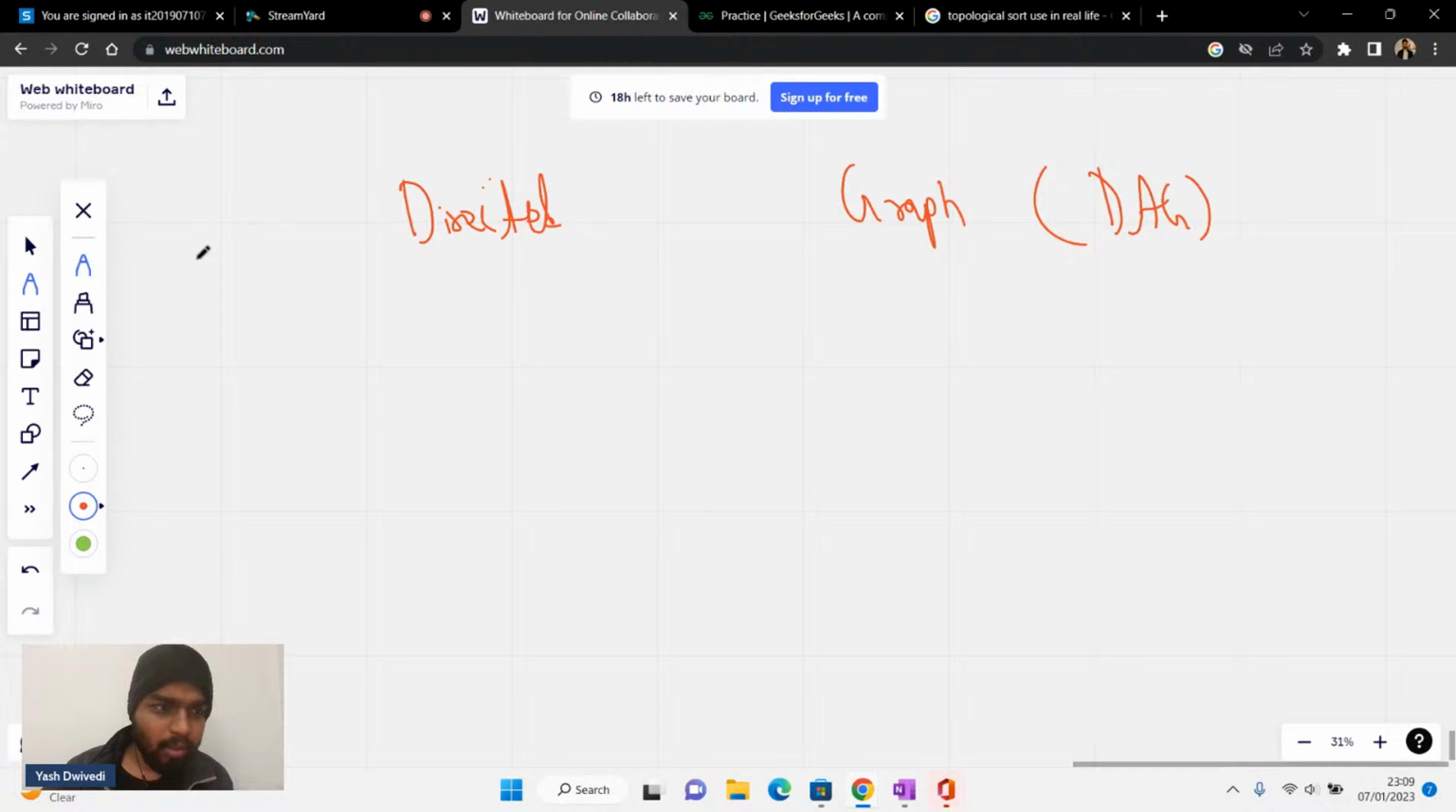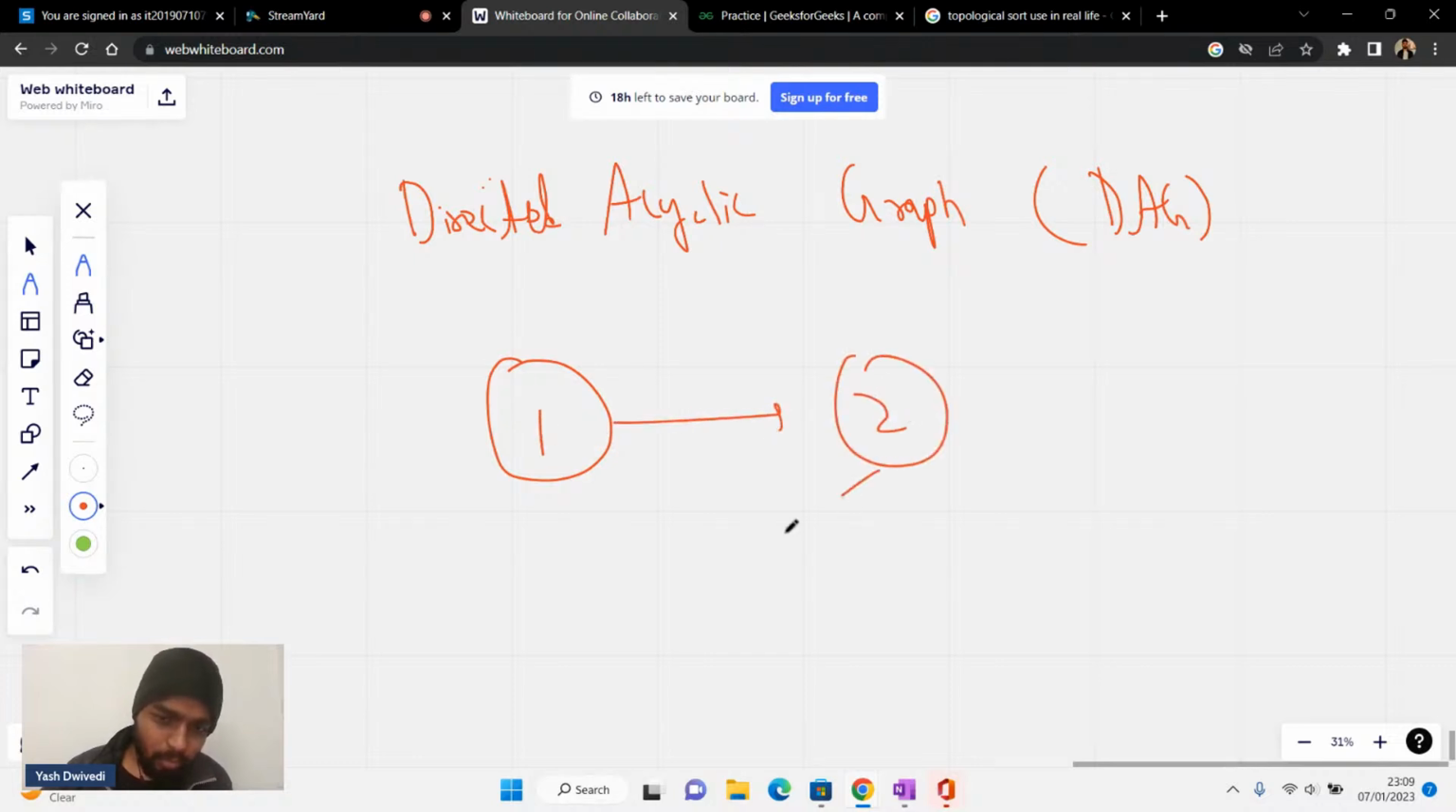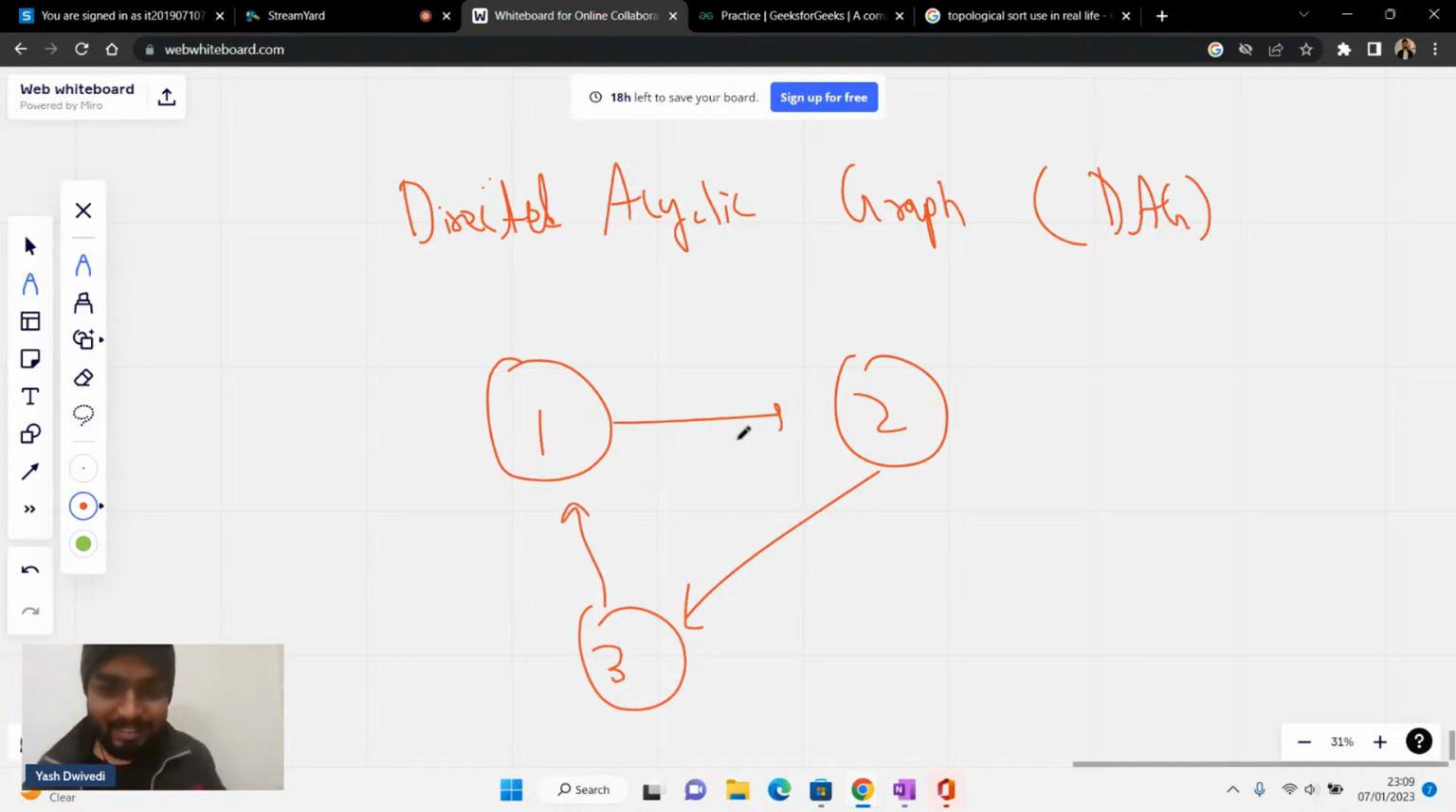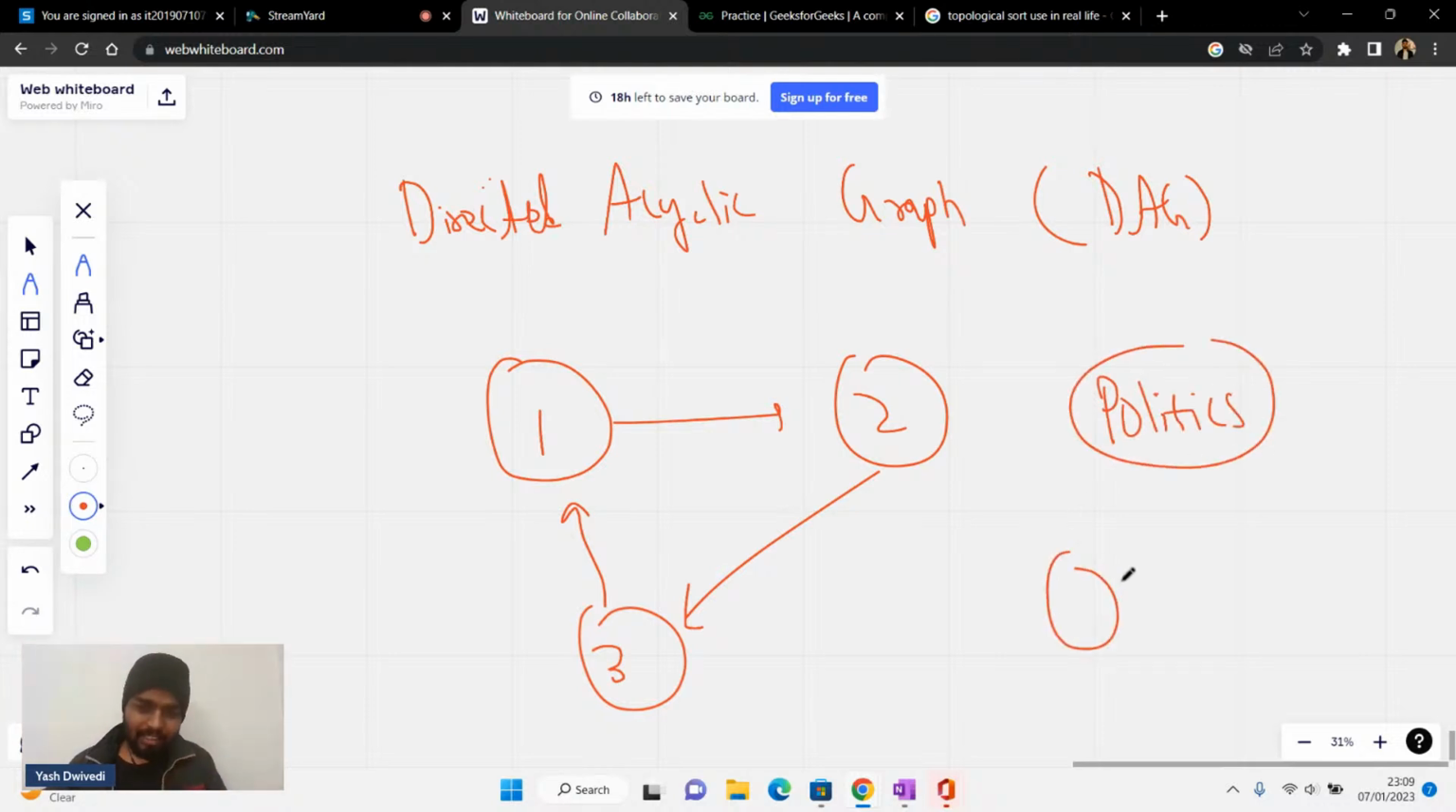Now what is this acyclic? What is cyclic? Let's say from 1 I have an edge to 2, then I have 3, with arrows like this. Now let's take a real life example, an example from politics. Let's say this party is blaming that this thing is because of this political party. Then this political party is blaming that this thing is because of them. Then this political party is blaming that this thing is because of them.